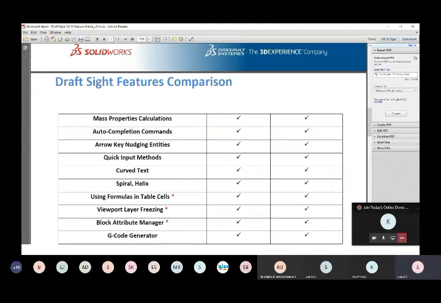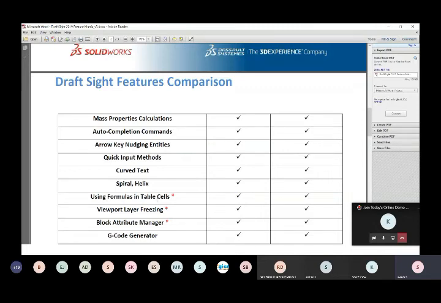For example, if I want to calculate the overall weight of my particular assembly, the software has the capability to calculate the mass properties of the individual parts within the design table. If you include all the masses, you can get the overall mass for the particular assembly. And also if I want to do cost estimation, for example raw material cost estimation, if I have a raw material cost for each individual item in our design, we can calculate the overall cost for the raw materials.